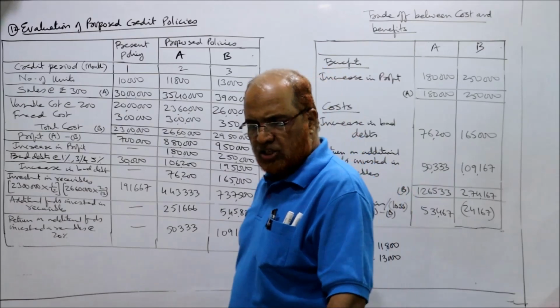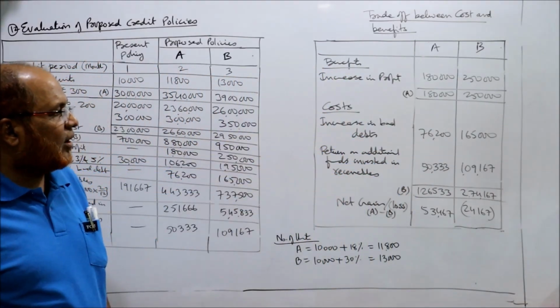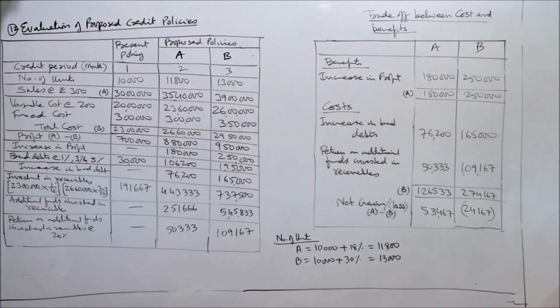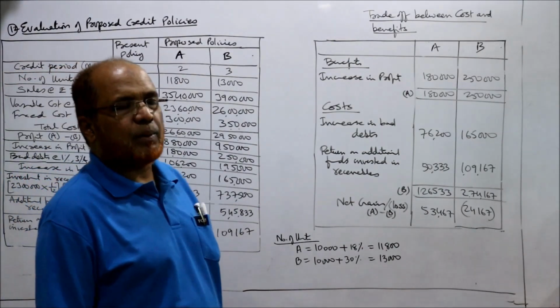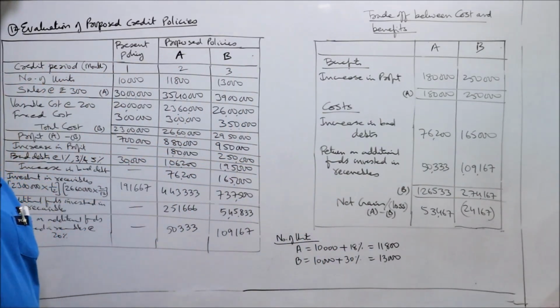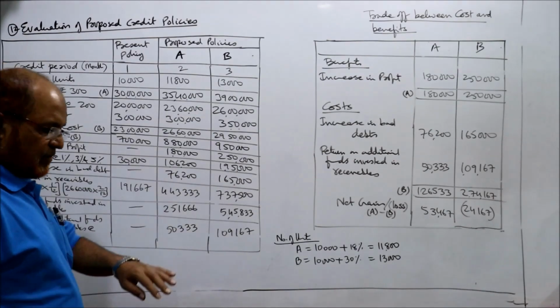So ultimately, what suggestion will we give? In the A policy we are having a gain of 53,467 and in B policy we are having a loss of 24,167. We suggest the company to adopt the proposed policy A, since in this case there is a net gain of rupees 53,467.